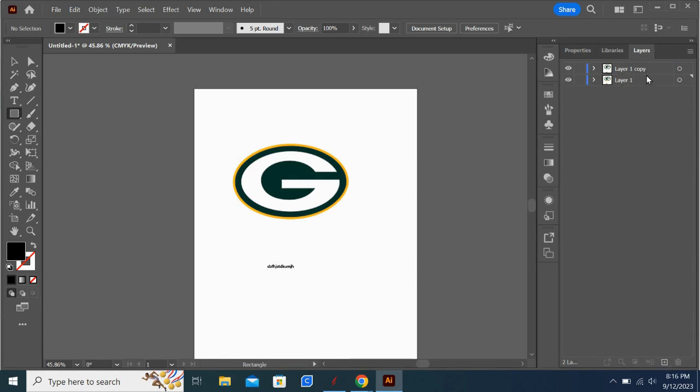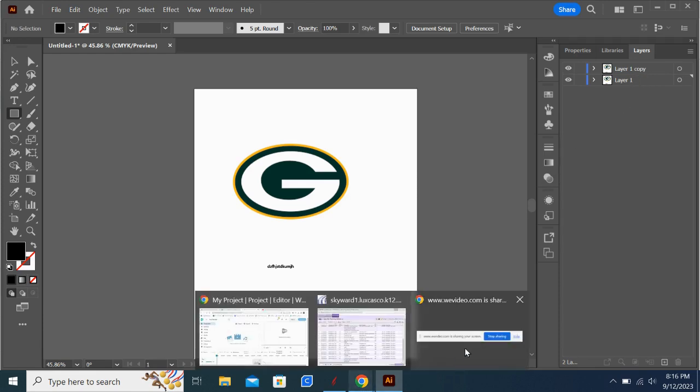This will come in handy when we start doing the stickers, and it will make more sense once we work through that. But that's how you do a copy of a layer. And that's pretty much everything you need to know about layers.